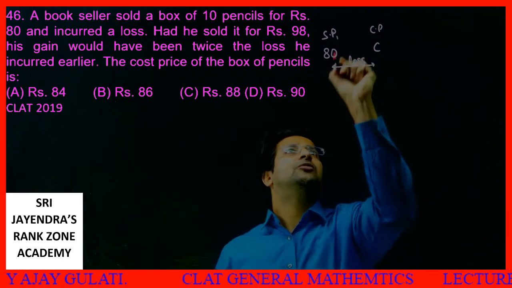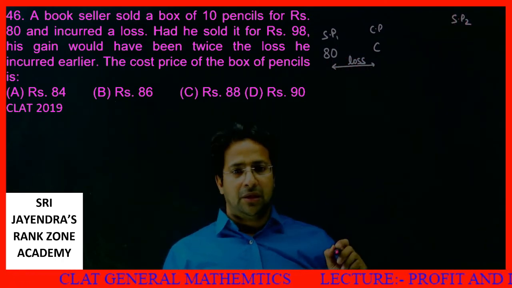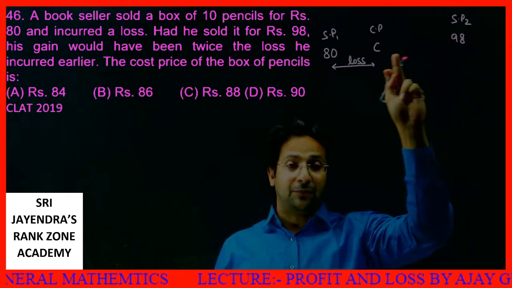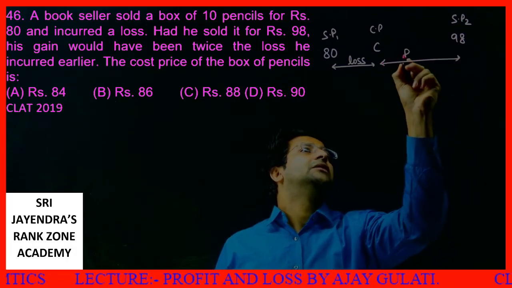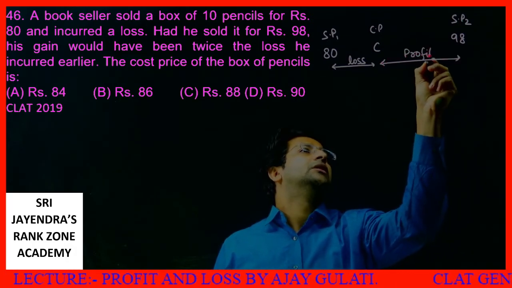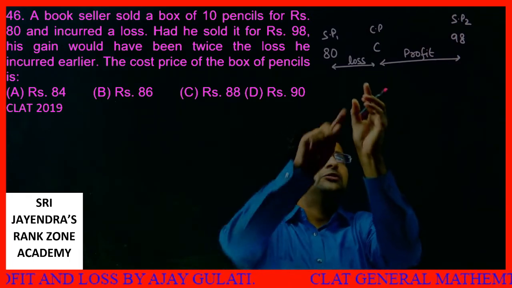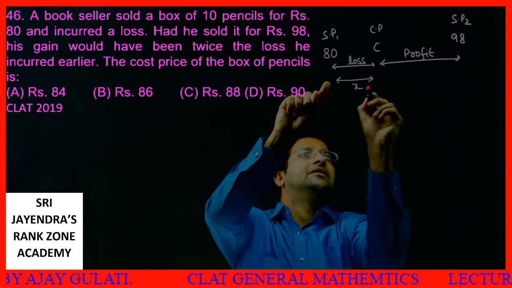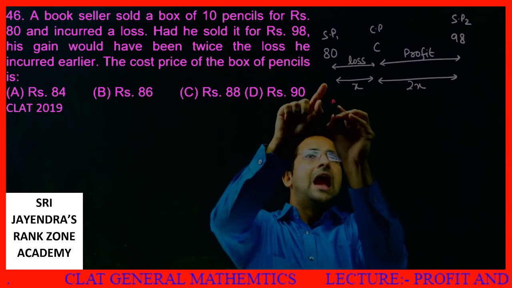This is, let's say, SP1. Now I say SP2. This SP2 is 98. Now there is a profit. We are being told there is a profit. Now this profit is, just think about it. We are told that this profit is double of the loss. So let's say if this value is X, then this value will be what? 2X. Okay.